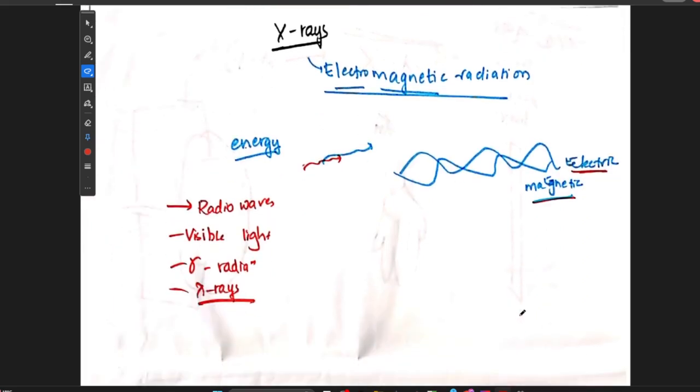So what are X-rays? X-rays belong to a group of radiation called electromagnetic radiations. These electromagnetic radiations transport energy in the form of both electric and magnetic fields. The electric field and magnetic field are perpendicular to each other. Because the X-rays transport energy in the form of electric and magnetic fields, we call it electromagnetic radiation. Electromagnetic radiation also includes other types of waves, like radio waves, visible light, gamma radiation and X-rays.